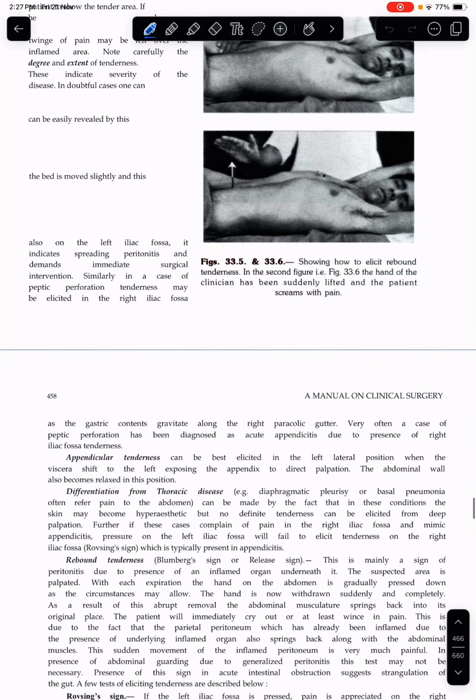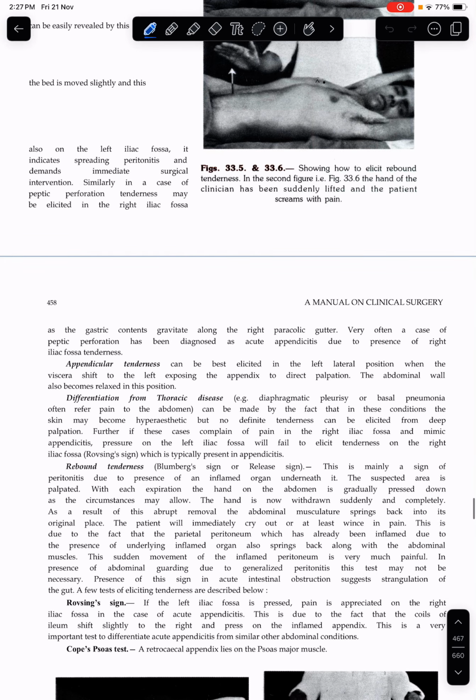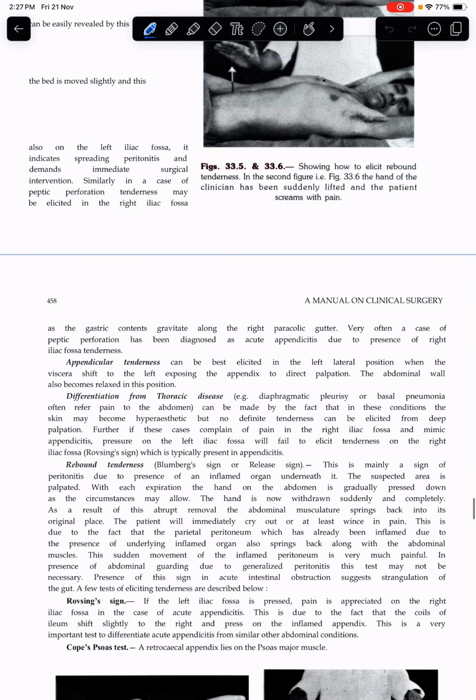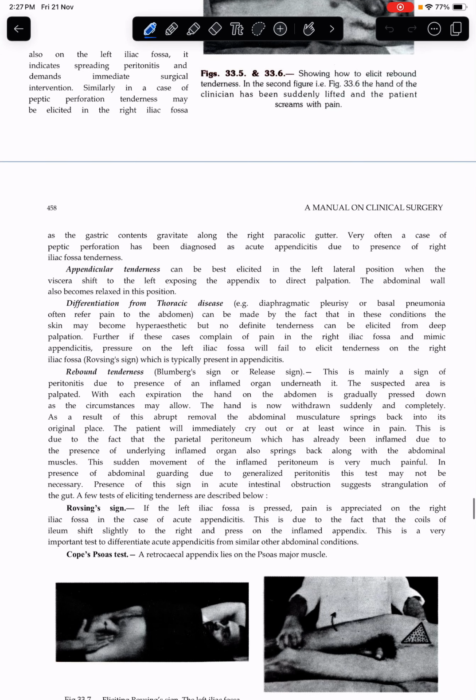The gastric contents are slightly moving, and this is also felt on the left iliac fossa. Spreading peritonitis demands immediate surgical intervention. Similarly, in the case of peptic perforation, tenderness may be elicited in the right iliac fossa as the gastric contents gravitate downward along the right paracolic gutter.